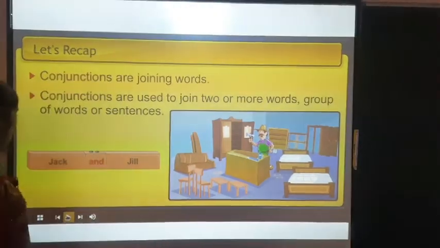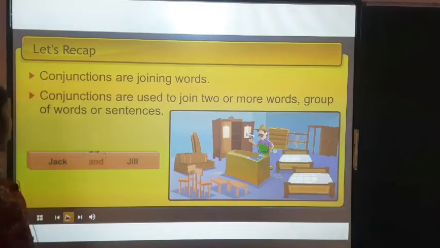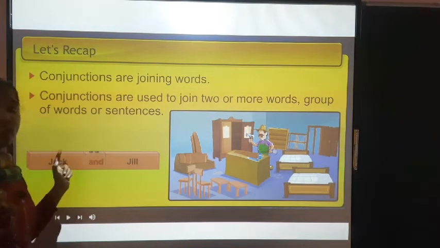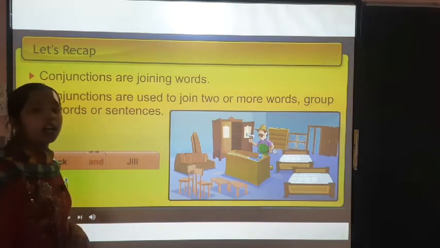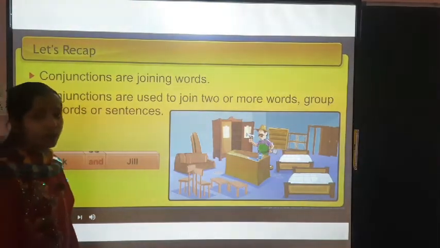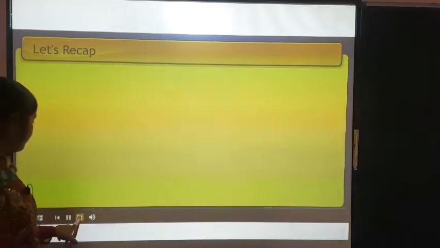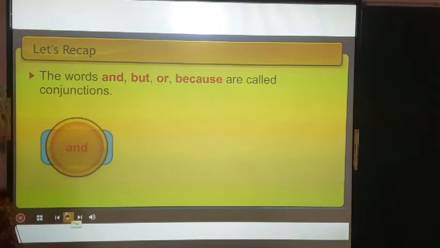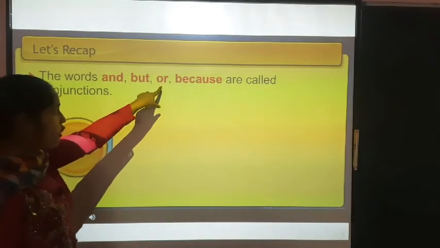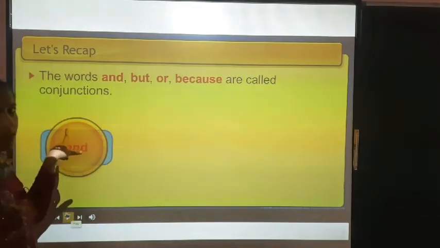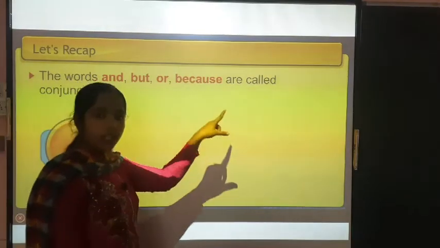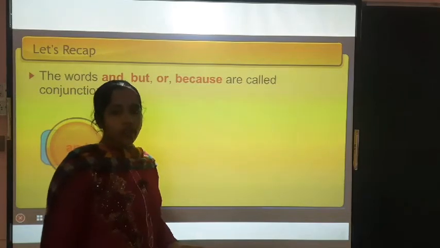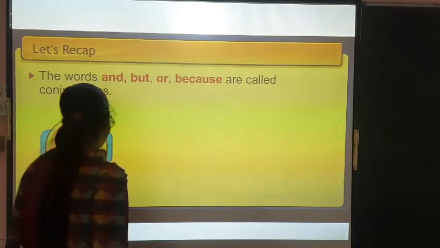Understood? Now coming towards the example: Jack, Jill. These both are words and we are joining them by using a conjunction. And what conjunction have we used here? And. The words and, but, or, because are called conjunctions. These are the particular words which we use as conjunctions. There are more words, but we are taking these as examples.